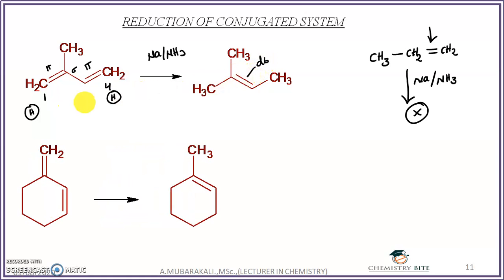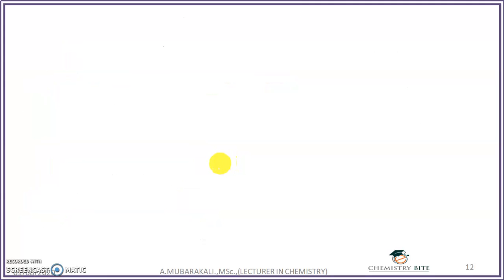For example, in this molecule you can see this is also a conjugated system. So where you can see pi, sigma and pi. So these two double bonds will get reduced with the Birch reagent, that is sodium in presence of ammonia. Okay, so here what happened? On the first carbon we have to add the hydrogen, as well as on the fourth carbon you have to add hydrogen. Okay, the carbons in between will convert into the double bond. So you will get an alkene like this. Suppose you are having the conjugated double bond as well as the isolated double bond in the molecule, so in that molecule only the conjugated double bond will get reduced, whereas the isolated double bond will not get reduced.